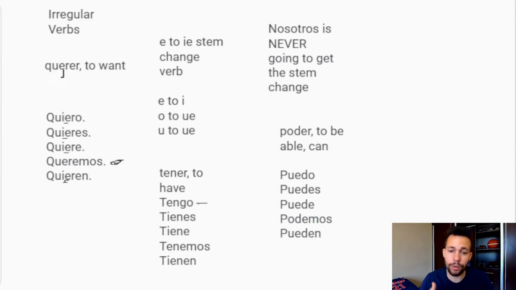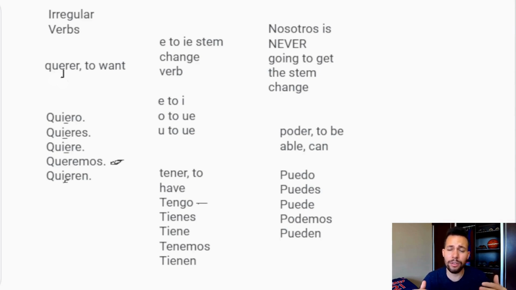So you're going to see there's a series of verbs. I call them go verbs, where for just the yo conjugation, it gets a random G right there before the O. So it looks like go at the end. So that's why I call them go verbs. So there's a lot of irregularities, a lot of different things that can be hard to get used to, but it's not something to get bogged down with and try to memorize every single word and what irregularity group it falls into. We're going to use a lot of these words so much, these irregular ones.